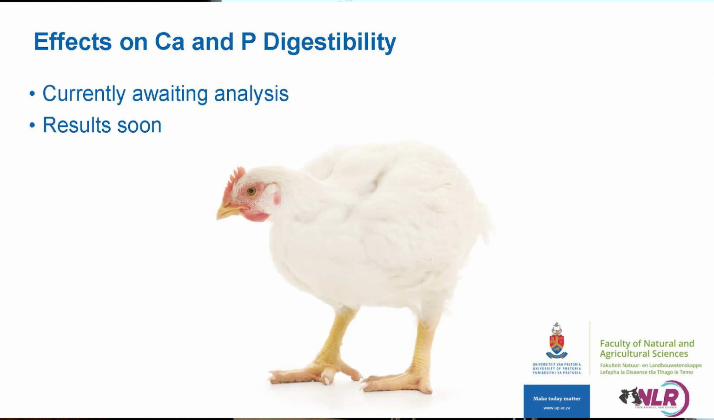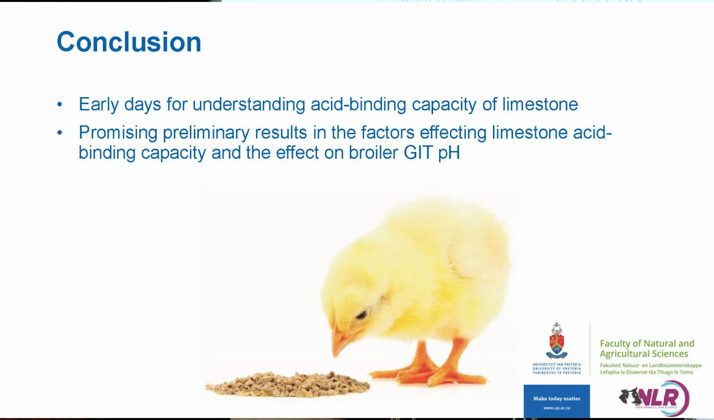And then for the effects that we saw for calcium and phosphorus digestibility, we are actually still currently awaiting analysis, but I do really hope to have those results soon and present them to you. In conclusion, this definitely still is early days for us fully understanding, at least, the acid binding capacity of limestone. But there are very promising preliminary results showing us what the factors affecting the acid binding capacity of limestone are, as well as the effect that this has on the broiler gastrointestinal tract pH.